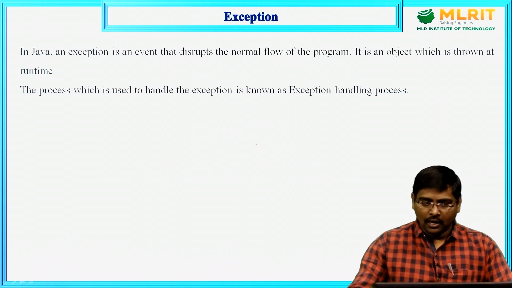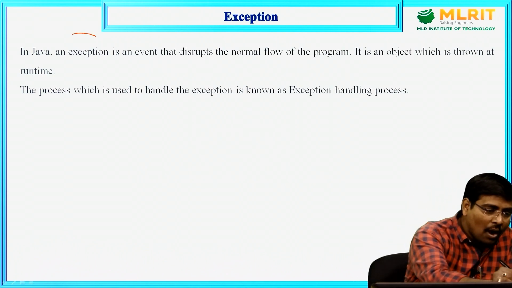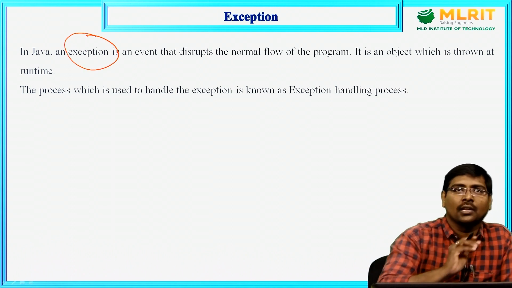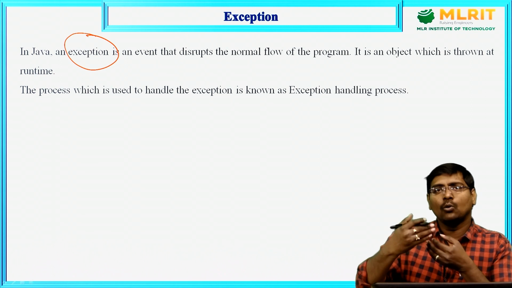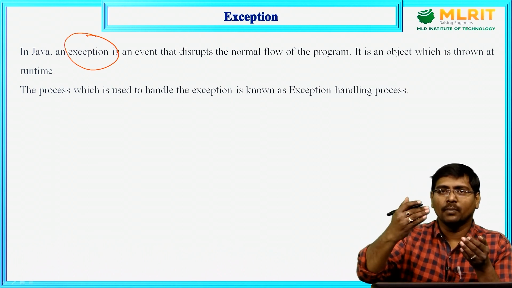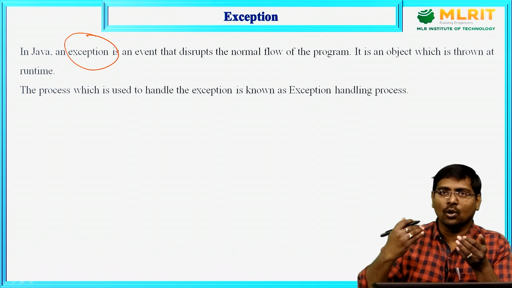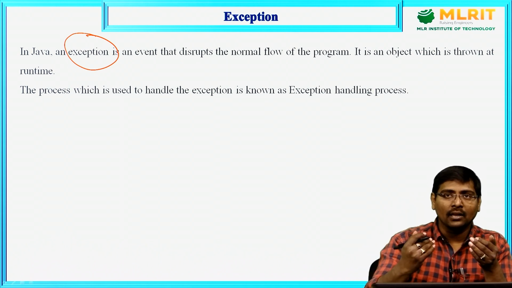Now, coming to the first point, what is an exception? Suppose you are writing a program. How is the program executed? First statement 1, statement 2, statement 3 and so on. The program is executed line by line.